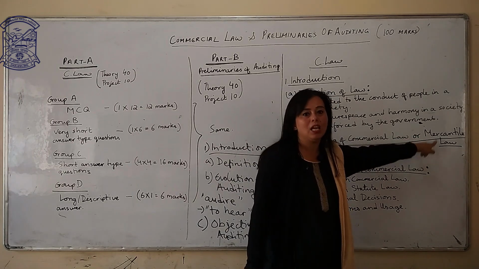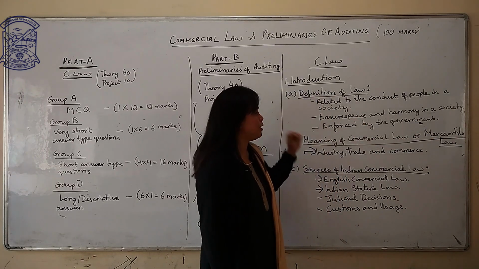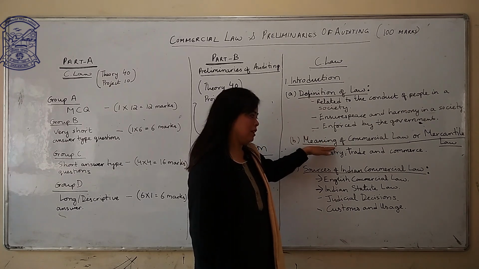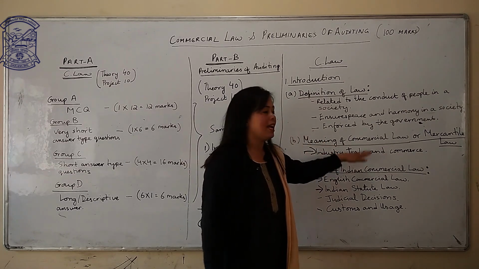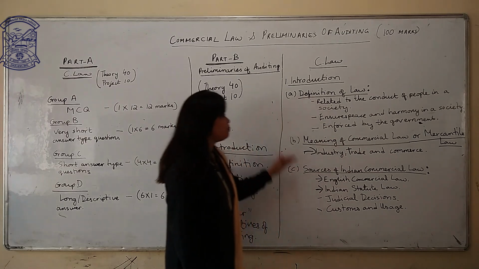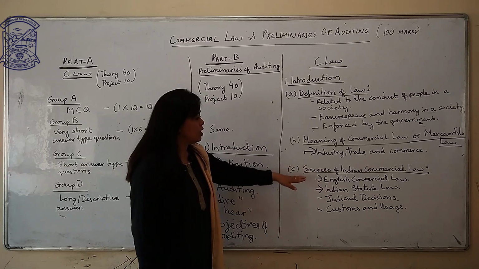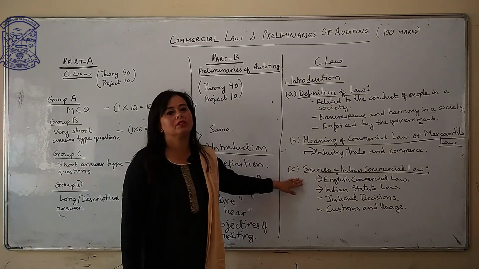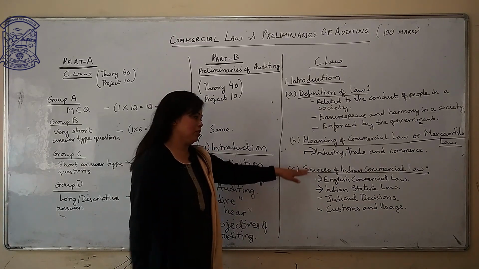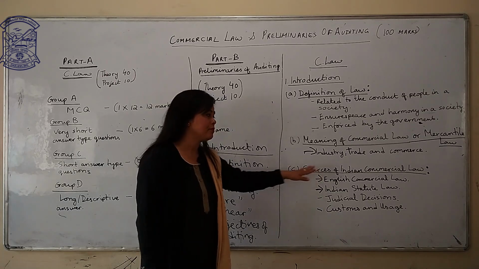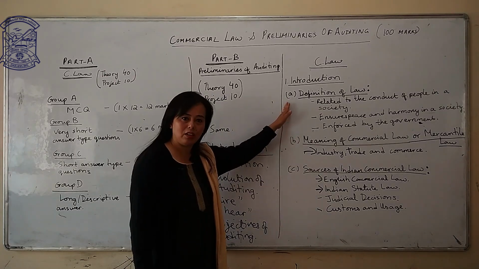Don't get confused. I have also given you the answer for that. It is concerned only with industry, trade and commerce. And finally, the last topic of chapter 1, the introduction chapter, sources of Indian commercial law, from where we have got this law. I have given you 4 points here. That is your introduction to commercial law.